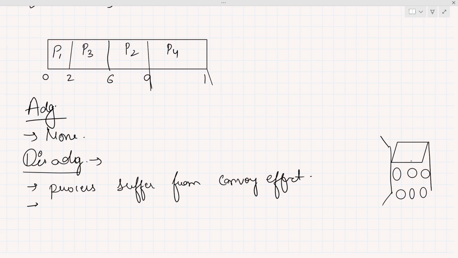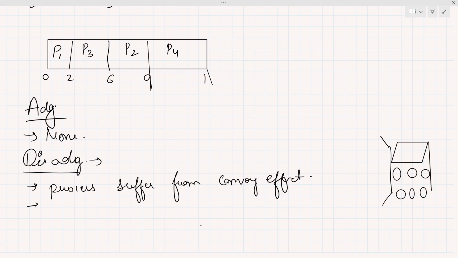In this scheduling algorithm, if we talk about processes, if one big process acquires the CPU, all the smaller processes have to wait to get the CPU, for an indefinite amount of time. It can be very long, but it's confirmed that the vehicle will cross this bridge. This is what happens in scheduling as well. It is confirmed that the process will get the CPU, but when, the system doesn't know. So this is what the convoy effect is, and in it the processes take an indefinite amount of time to get the CPU.